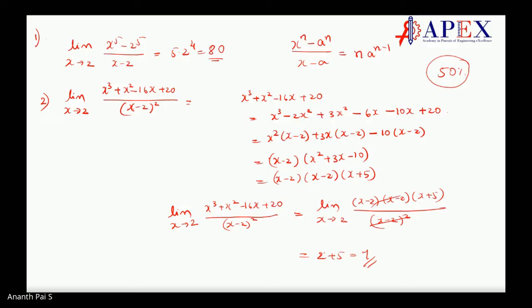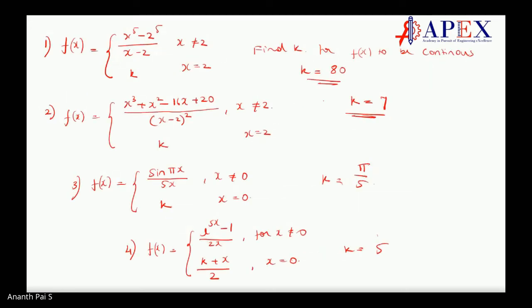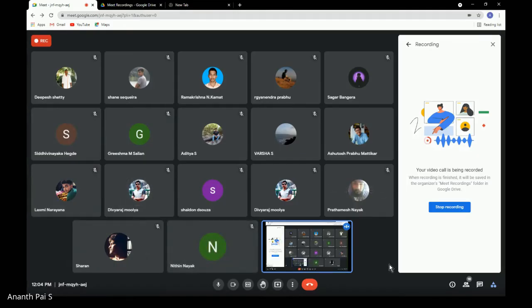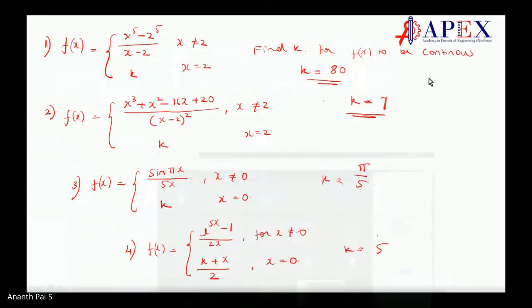Sir, what would the third one's answer be? The third one's answer is pi by 5. Got it. Very good. Fourth one. How many of you did not get the third one? Still doing the third one? Everybody got it. Very good. Superb. Fifth one. Fourth one, please. So this is coaching, students. I'm pushing you just like a coach pushes. A sports coach says run, run, run, like that.